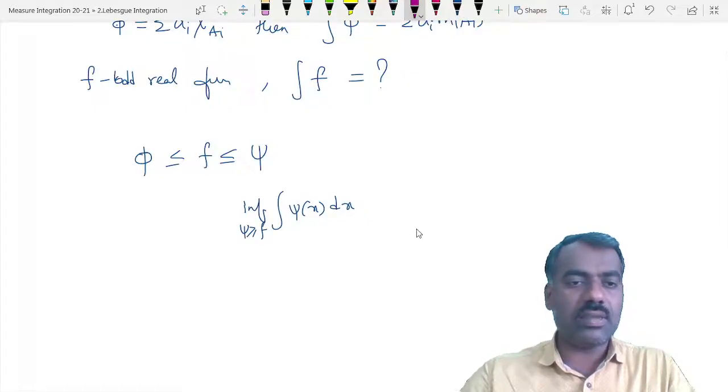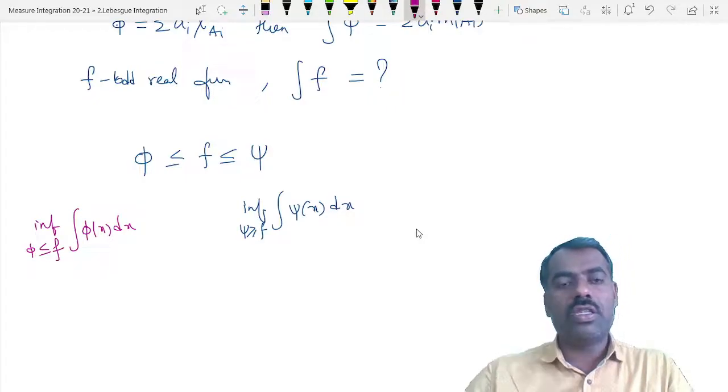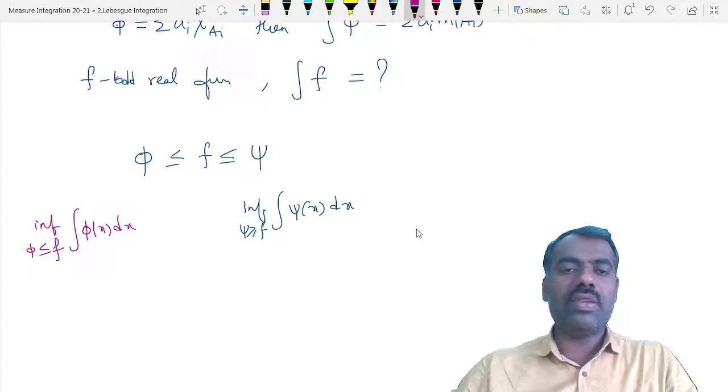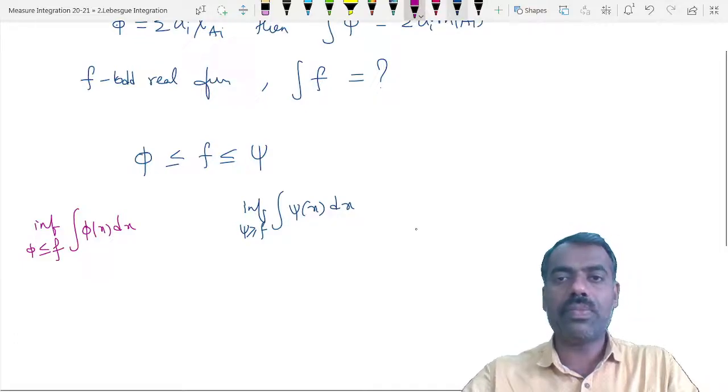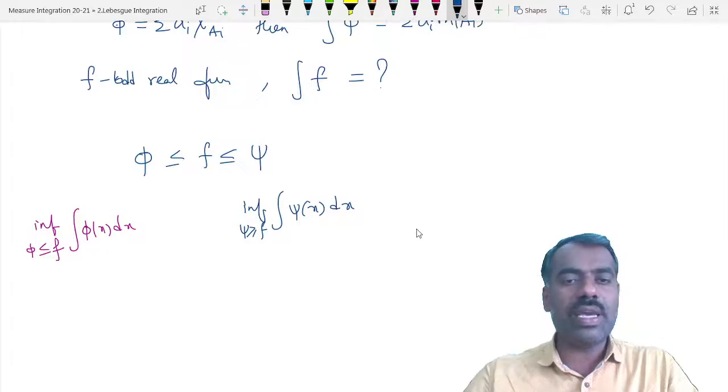On the other hand, similarly, you can find integration of phi of x dx and the infimum over all phi less than or equal to f. So if these two are equal, then we will define that as the integration of f. Now the question is when these two will be equal.